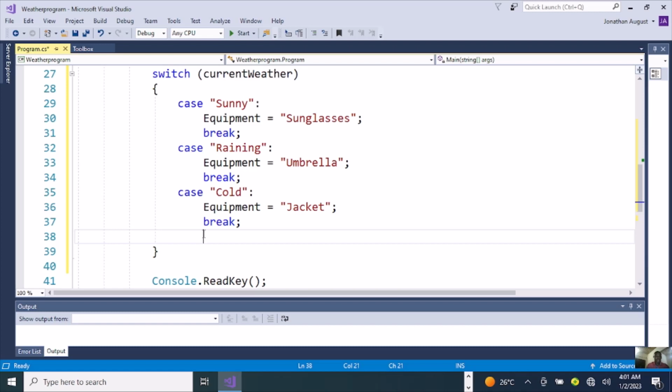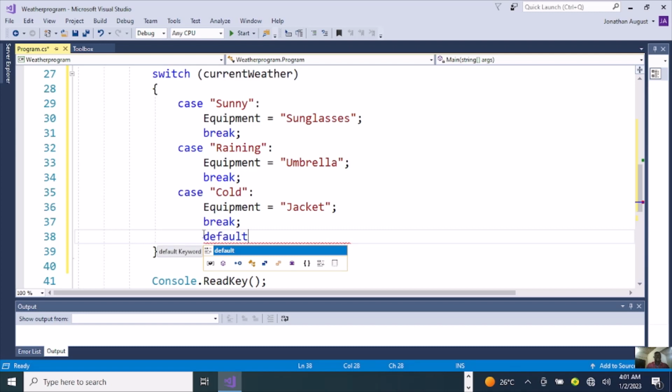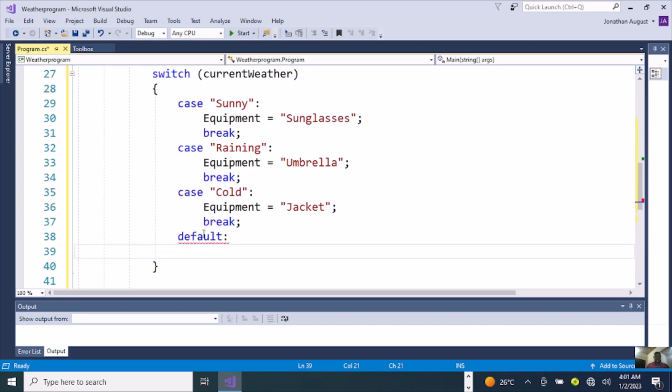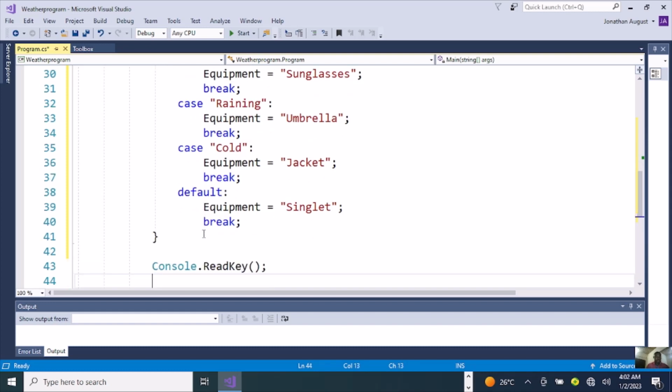We're going to type the word default, then add your colon sign, enter, then add the equipment needed. The equipment needed, let's say, is singlet. Then add your semicolon at the end, then add the break statement, the break.